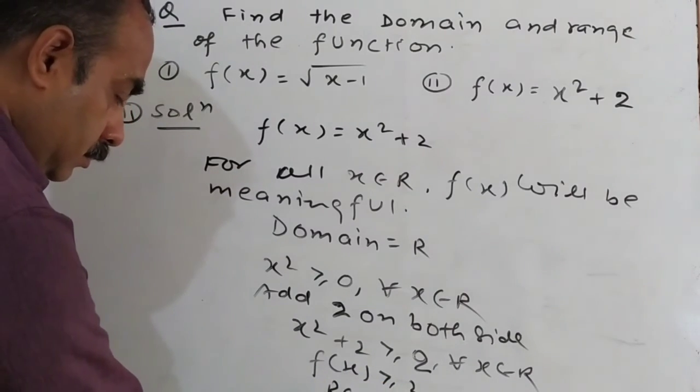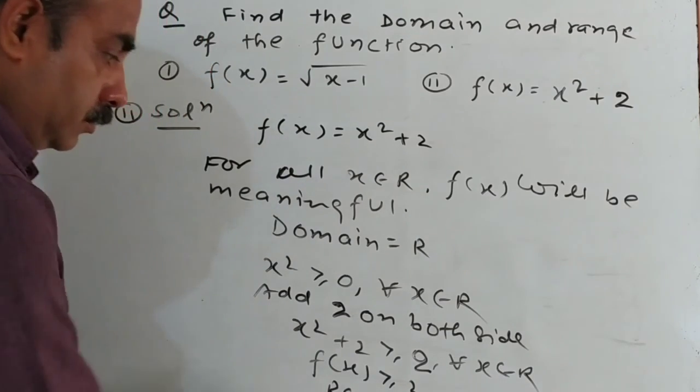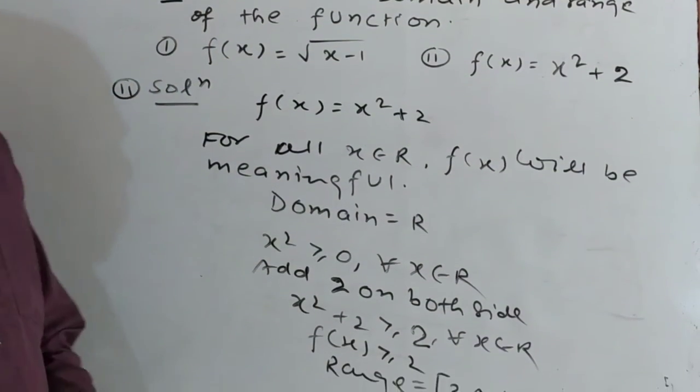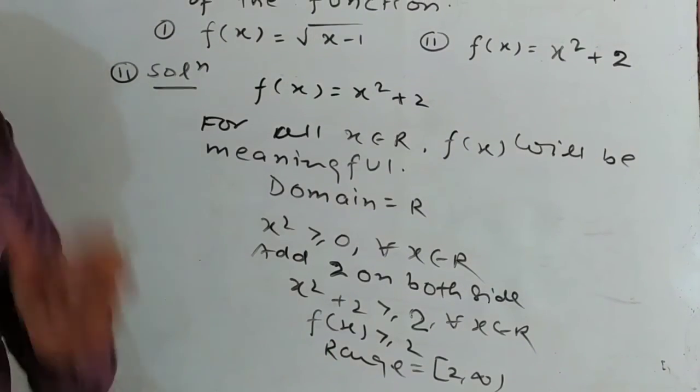Range will be closed interval 2 to infinity. Domain will be real numbers and range will be closed interval 2 to infinity.